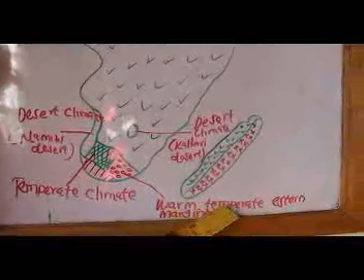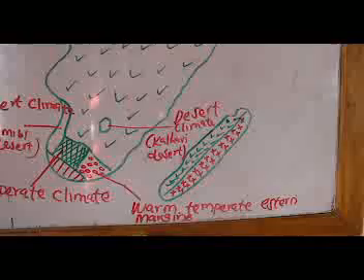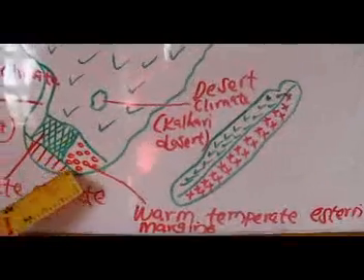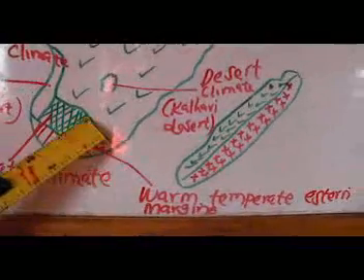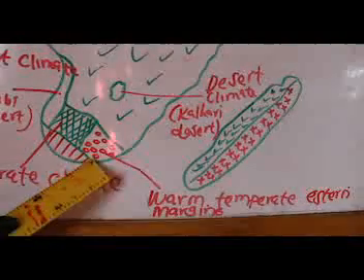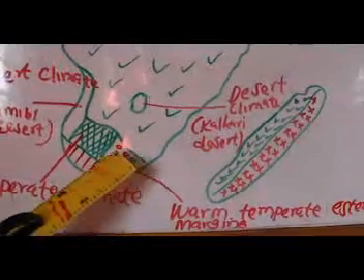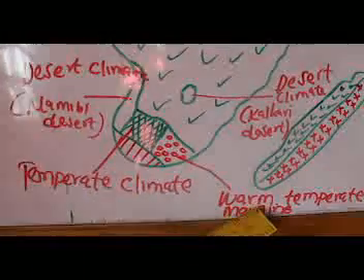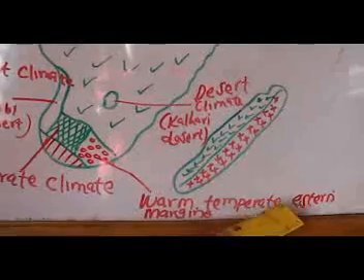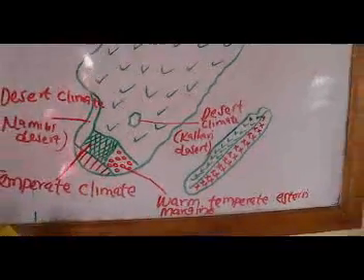Now, my dear pupils, allow me to talk about another very important climatic region of Africa, and this is a warm, temperate, eastern margin climate. This is the position of this particular climatic region. It is also found in South Africa, and it is indicated by the reddish dots, circular dots like that.